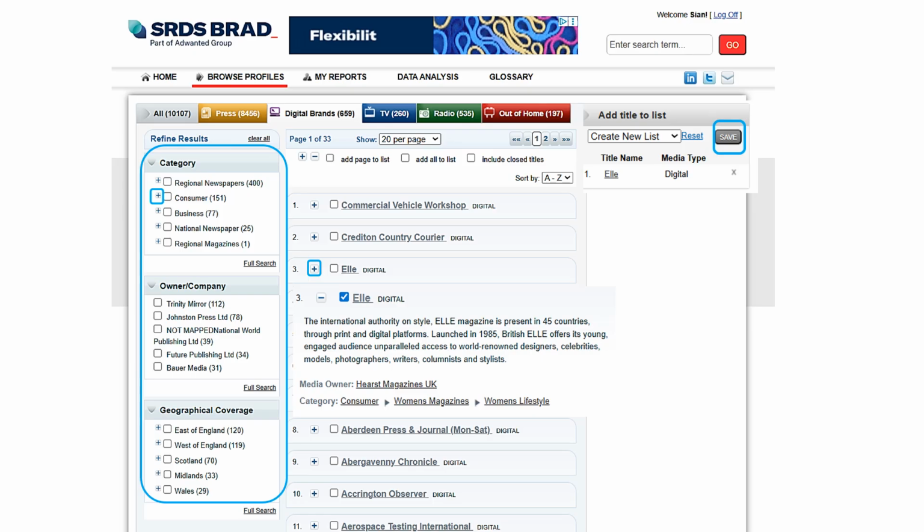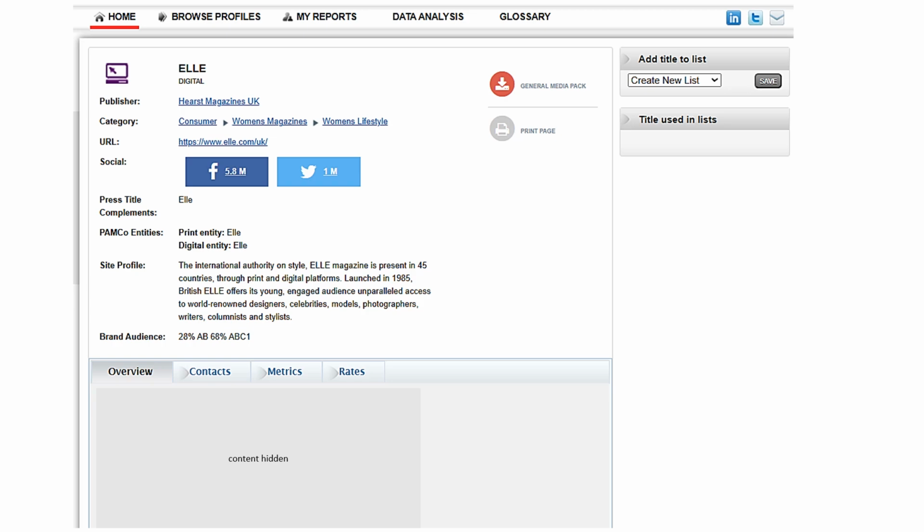Click on the title to access more information about it. From this page, you can access a media pack and use the tabs at the bottom of the screen to locate key contact details, circulation metrics, and advertising rates. Please note that some data may not be available as part of our subscription. Some content has been hidden for the purposes of this demonstration for data protection.